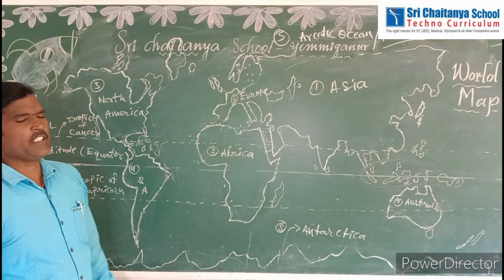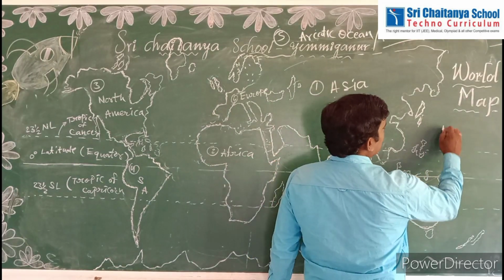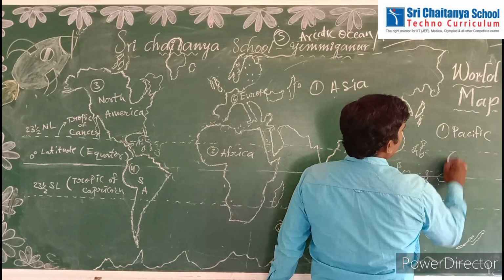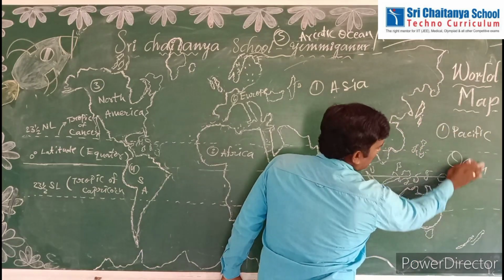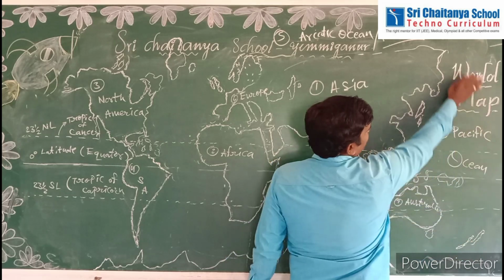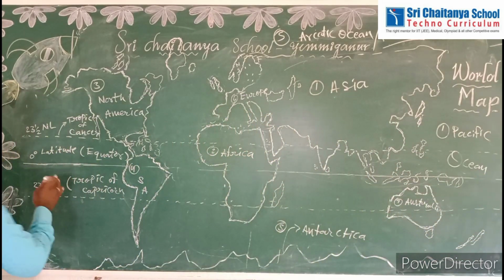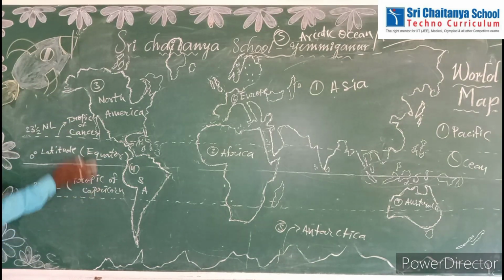See, first biggest ocean in the world, Pacific Ocean. So from here to this total part is Pacific Ocean. This total part is Pacific Ocean. And we have to locate here also. This part also belongs to the Pacific Ocean only. This total part also belongs to the Pacific Ocean.